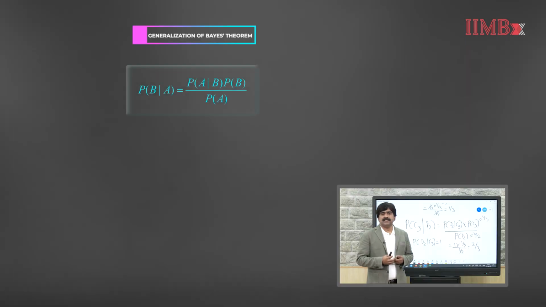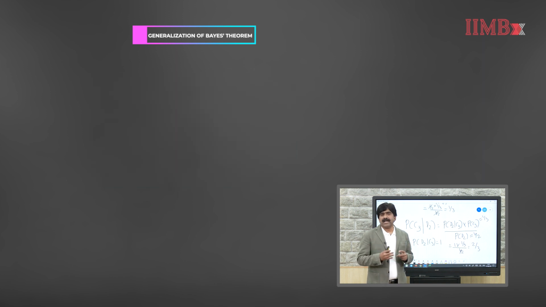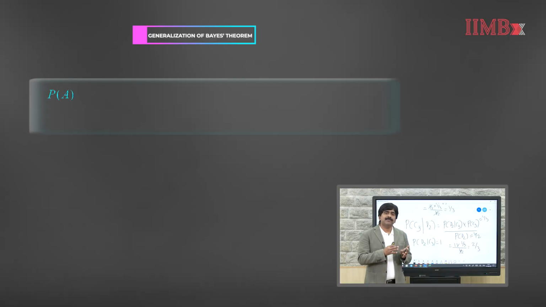In this equation, the probability of evidence P of A may come from mutually exclusive subsets of events as described in this figure. For better understanding, consider a pot manufactured by different suppliers such as B1, B2 up to Bn, and let A denote a defective pot. P of A can be written as P of A comma B1 plus P of A comma B2 up to P of A comma Bn.